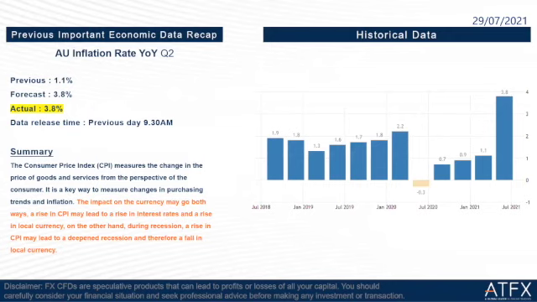The first one is Australia inflation rate. The previous is 1.1% and the forecast is 3.8%. The actual is the same as the forecast, 3.8%. This one didn't bring much impact to the Aussie dollar.